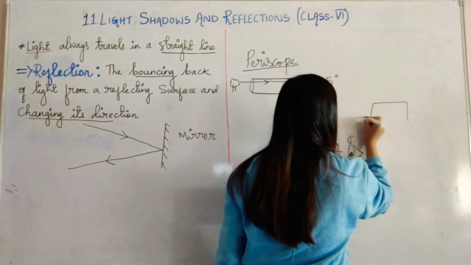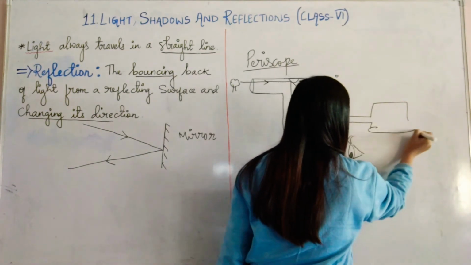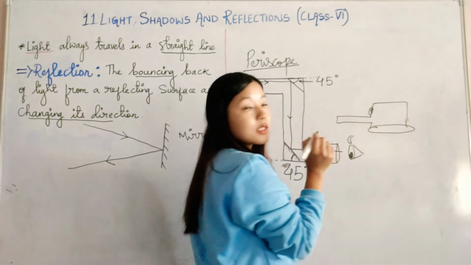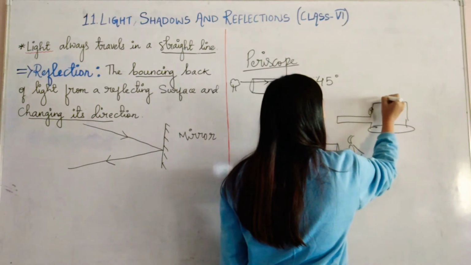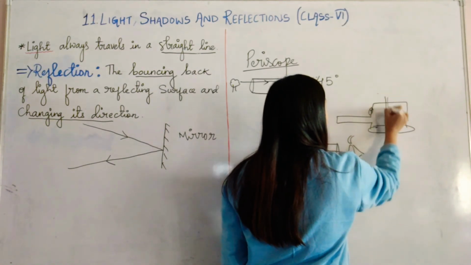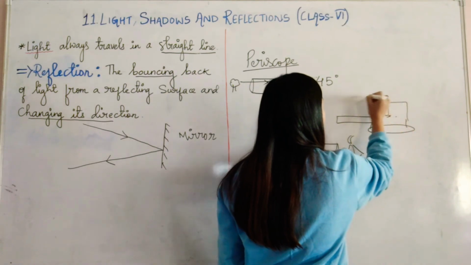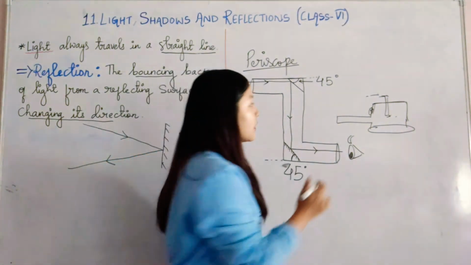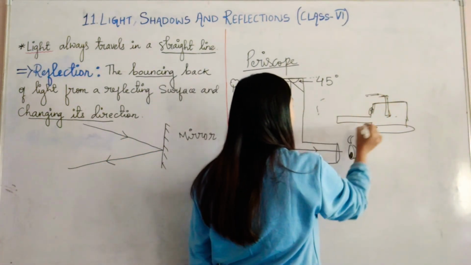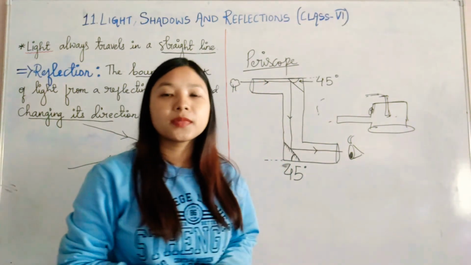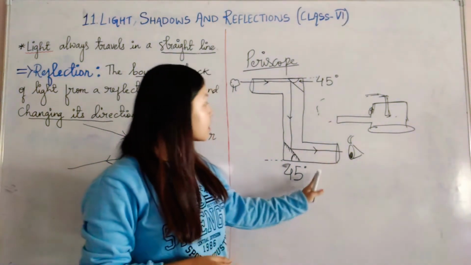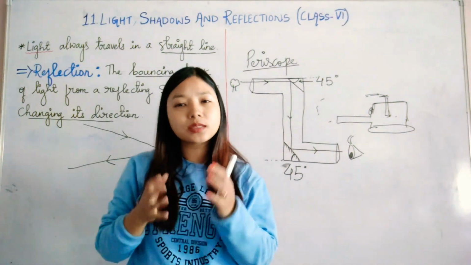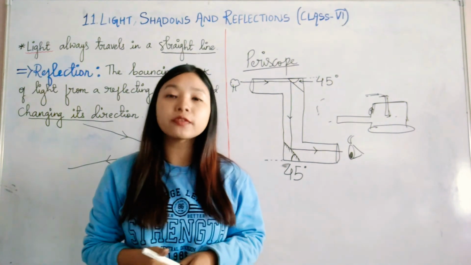If this is a tank, then what happens? They have to see where they will shoot, isn't it? So what they do is, they will have a periscope here, with the help of which they can easily see. Staying inside this armored vehicle, where they are safe, they can easily see where the enemy is outside and they can shoot it. So this is a very simple thing, a periscope, which is very easy to make. Pinhole cameras and periscopes, these simple models you can make by yourself at home also.